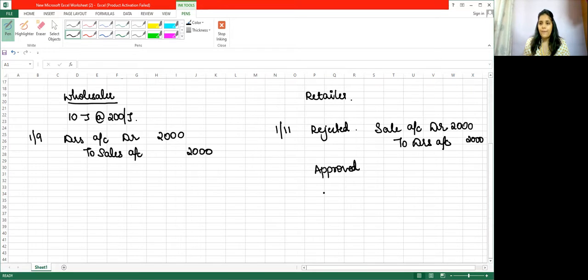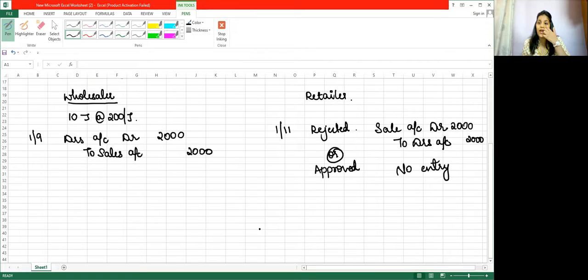Okay, but if on 1/11 the goods are approved, then can I say we've already passed the sale entry? So in that case I will not pass any entry, so there will be no entry.